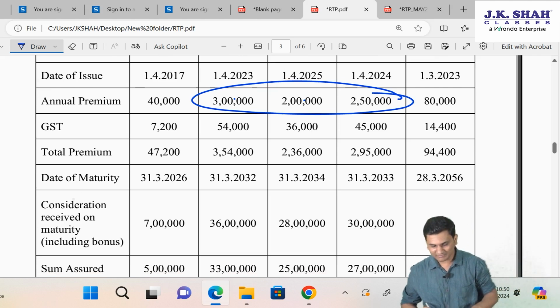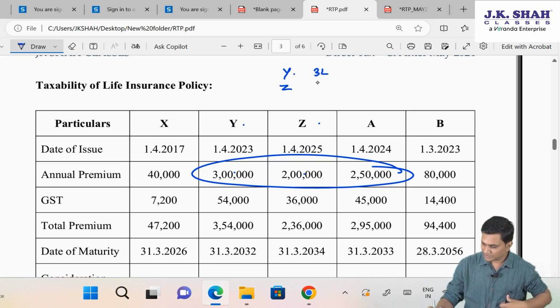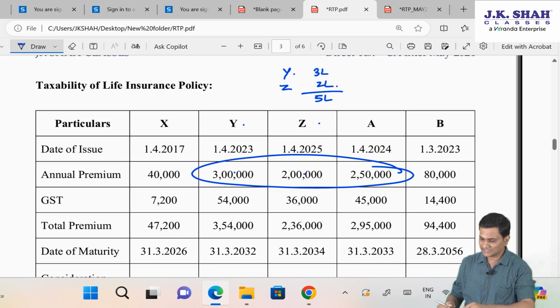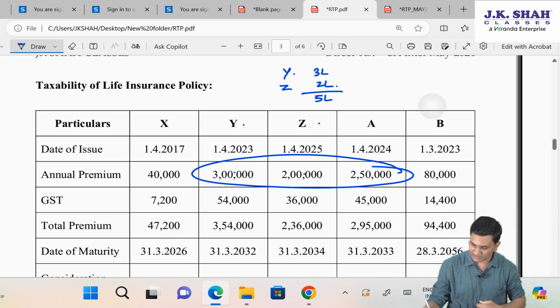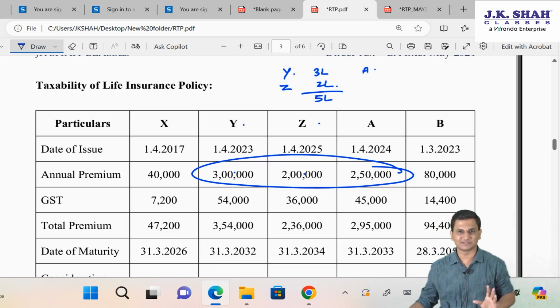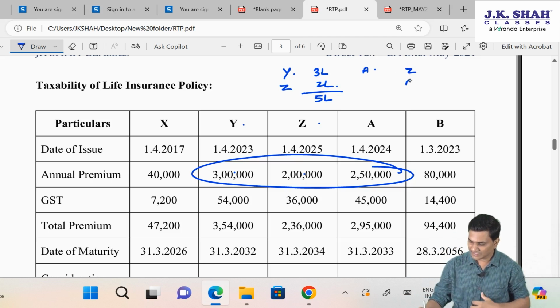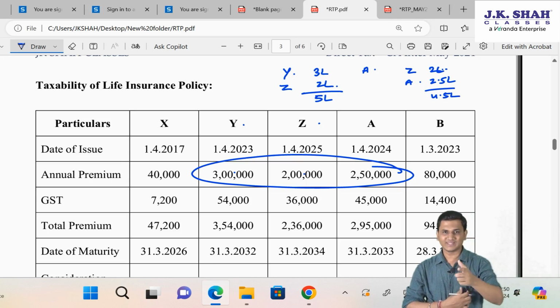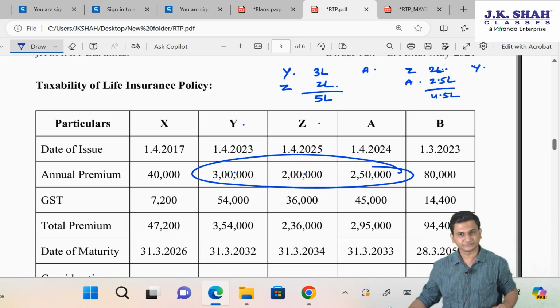So friends, I am having multiple options here. Like if I go with Y and Z, then the premium is 3 lakh and 2 lakh, so it is less than or equal to 5 lakh. So I can go for this one option, wherein Y and Z will be exempt, A will be taxable. Second option I can go for is Z and A, wherein premium is 2 lakh and 2.5 lakh. So again it is below 5 lakhs. In that case, Y will be taxable.